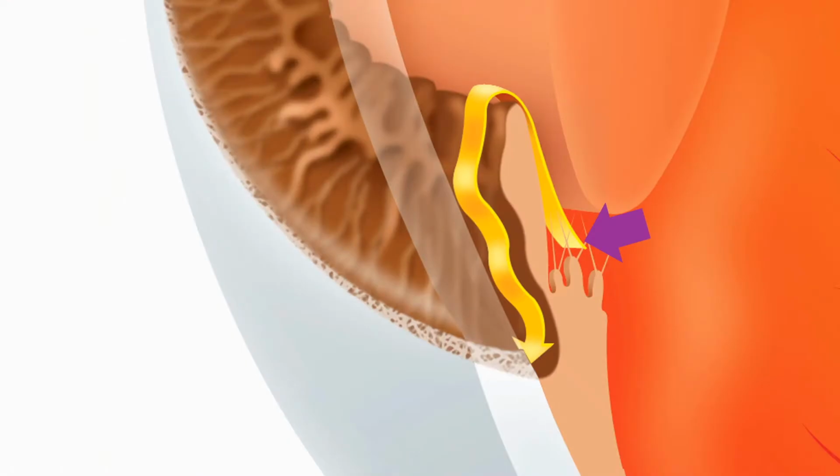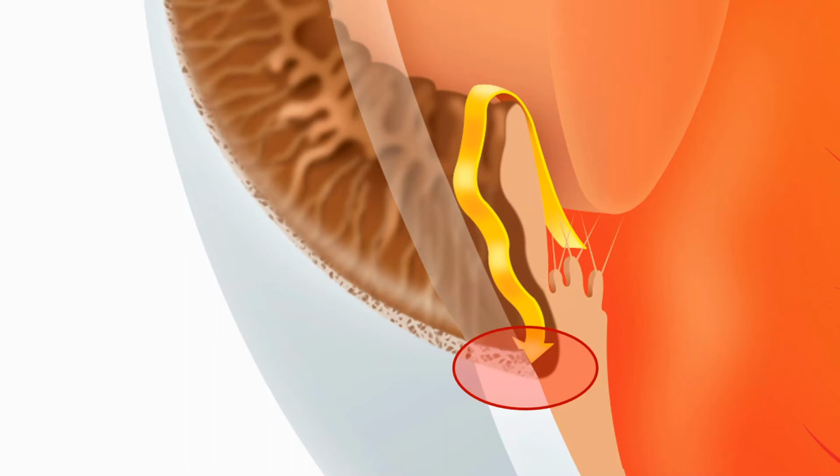This aqueous humor flows out of the eye through this region between the lens and the iris, out through the pupils, and then through this region between the iris and the cornea. At the end of this path, there is a fine structure called trabecular meshwork followed by a canal called Schlemm's canal. Obviously, there is no need for you to remember any of these names. It is just to make the explanation easy for me later in the video. The aqueous humor flows out through the trabecular meshwork into the Schlemm's canal and is subsequently absorbed into the very small veins on the eye surface. It is a beautiful, delicate mechanism, but diabetes can really damage it.